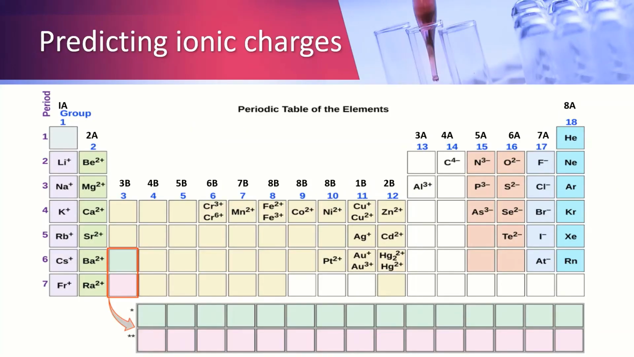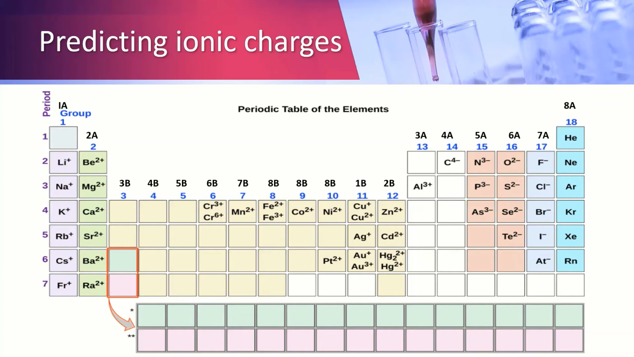Ionic charges can be predicted in the periodic table. Group 1A elements tend to give off one electron and are left with a charge of positive 1. Group 2A elements tend to give off 2 electrons and are left with a charge of positive 2.